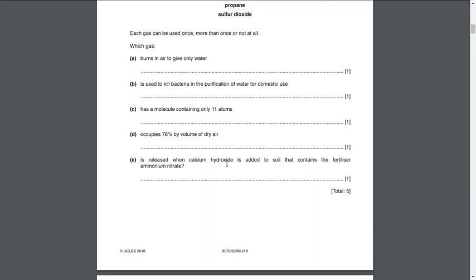Read it thoroughly and solve it so that there is no doubt. Calcium hydroxide, Ca(OH)2, has been added to the soil that contains the fertilizer ammonium nitrate. What is going to be formed is ammonia.